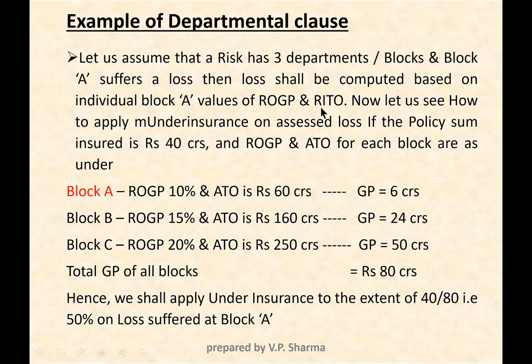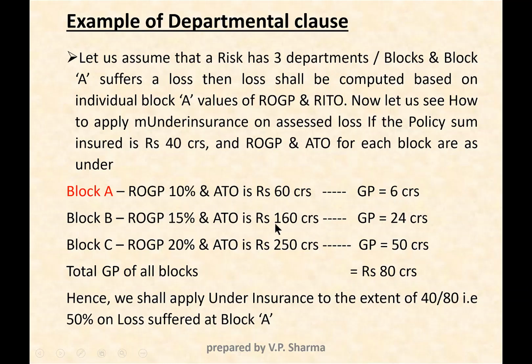But we are not discussing this. What we are discussing under these circumstances is how we are going to apply underinsurance. Now we see this is block A, which is affected by loss. The rate of gross profit is 10%. Annual turnover is 60. So the multiplication of these two, 10% of 60 comes to 6 crores.